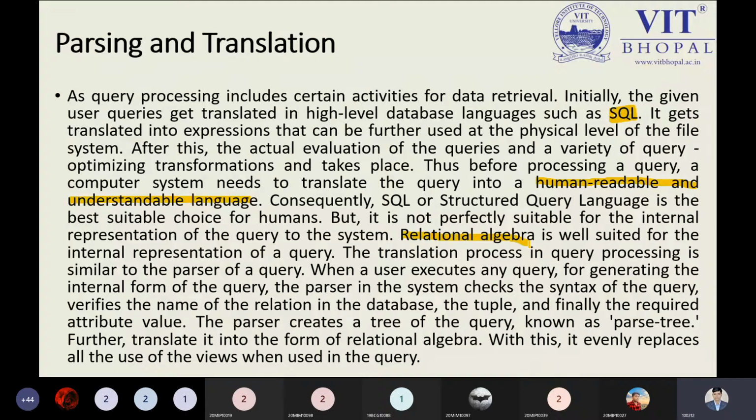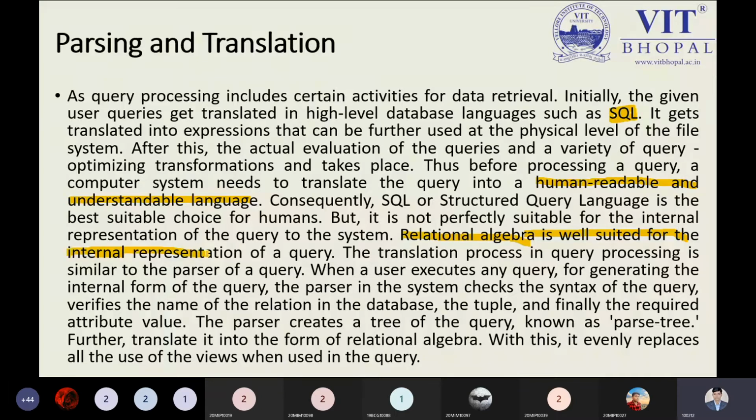It means we know how to get the data. That is the point you are required to understand. Do not forget all the terms. So relational algebra is best suited for the internal representation of a query. I can highlight all these points: it is well suited for the internal representation of the query.